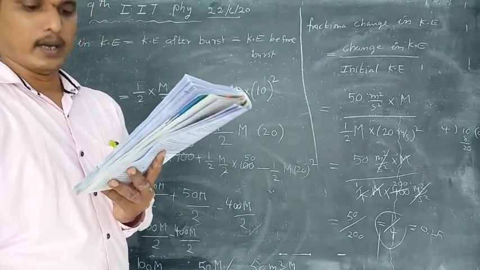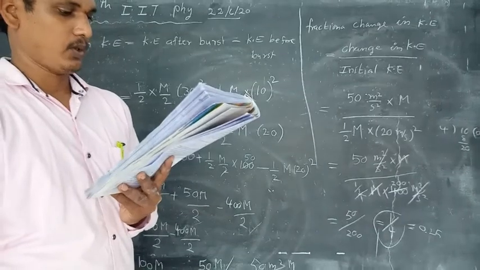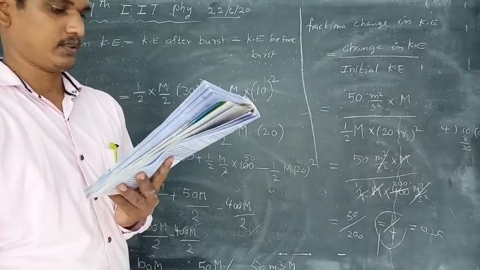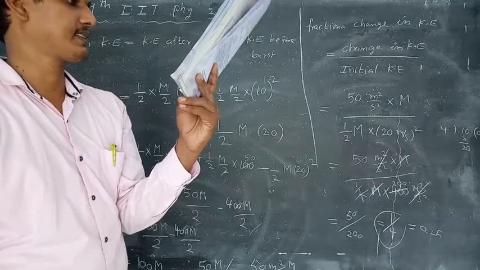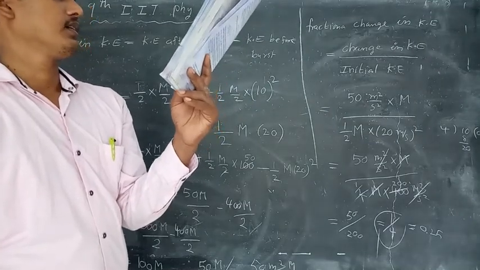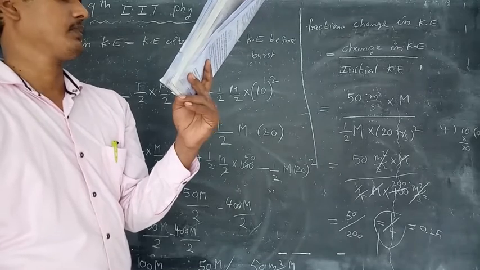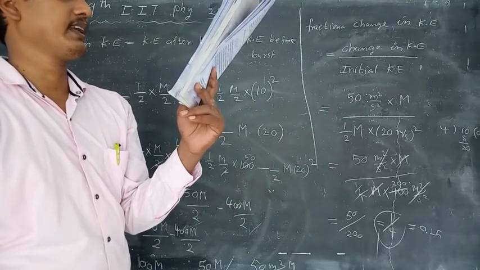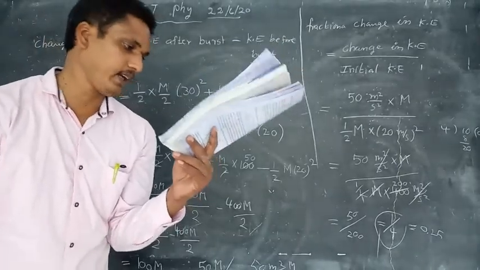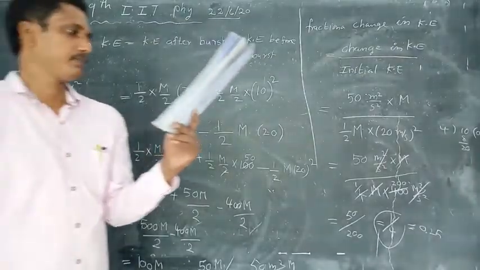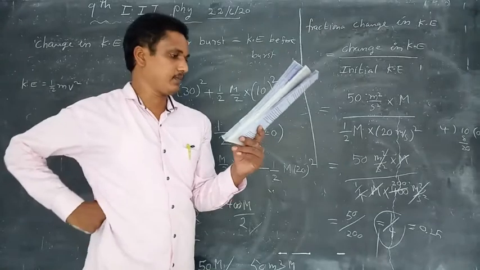Comprehension type. In the absence of external force, the linear momentum of a particle remains constant. This is called the law of conservation of momentum.